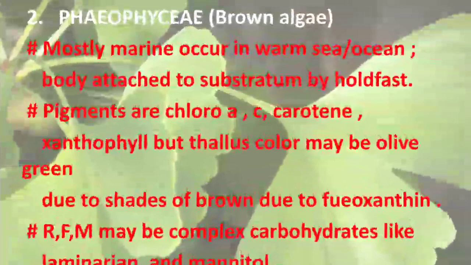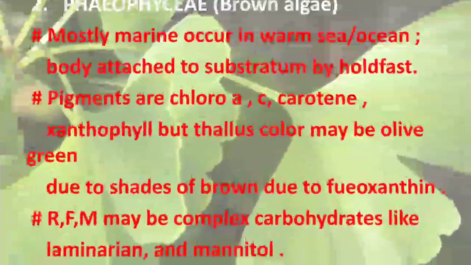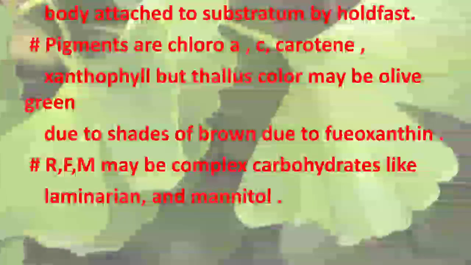Pigments are chlorophyll a, c and carotene, sometimes xanthophyll also, but the thallus may be olive green. Due to shades of brown, a brownish shade appears over here. That's why it is known as the brown algae, due to the fucoxanthin. Fucoxanthin is the pigment present in the brown algae. The reserve food materials may be complex carbohydrates, where so many chains of carbohydrates are conjoined together, like laminarin and mannitol. Laminarin and mannitol are the complex forms of carbohydrate.